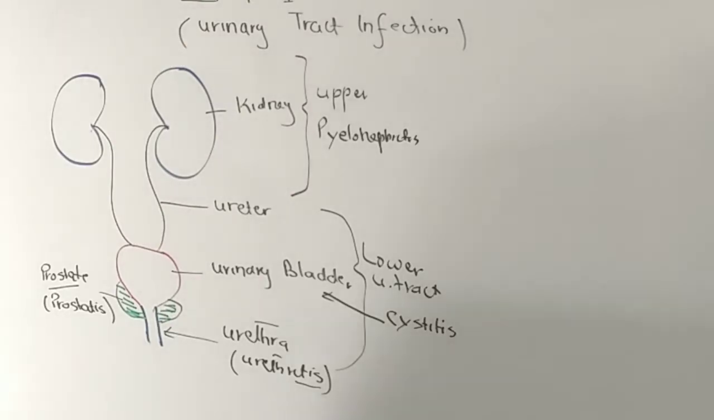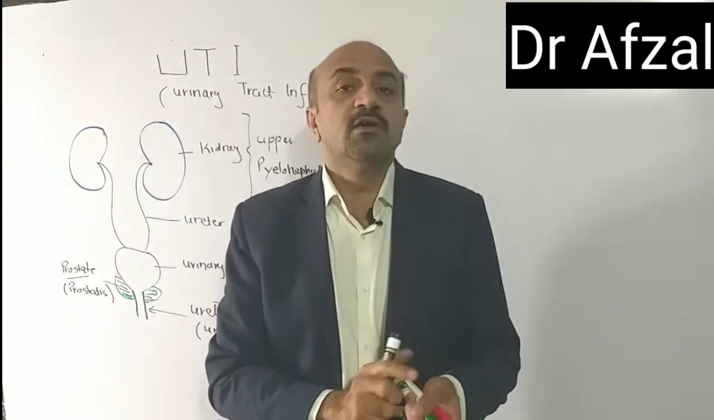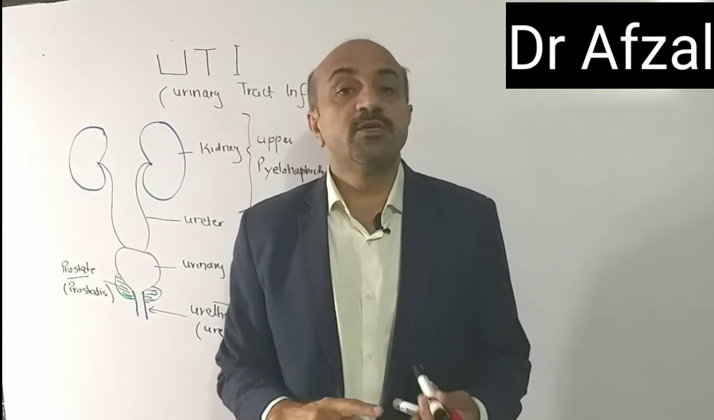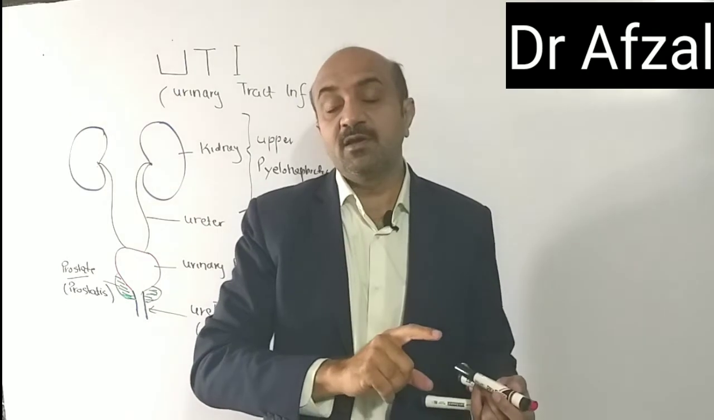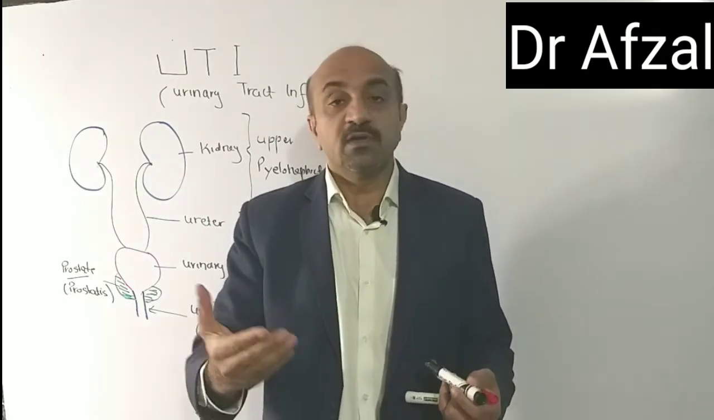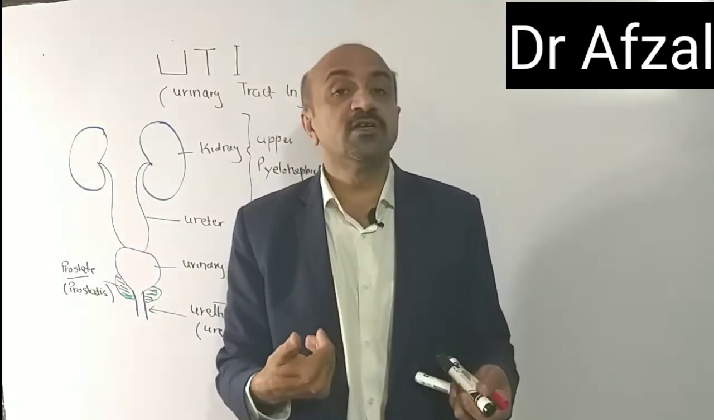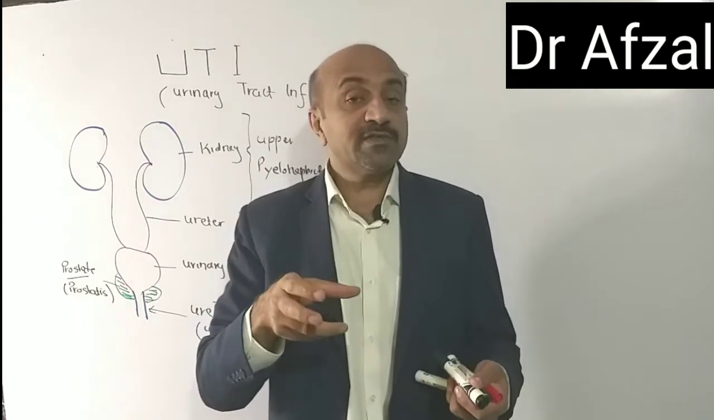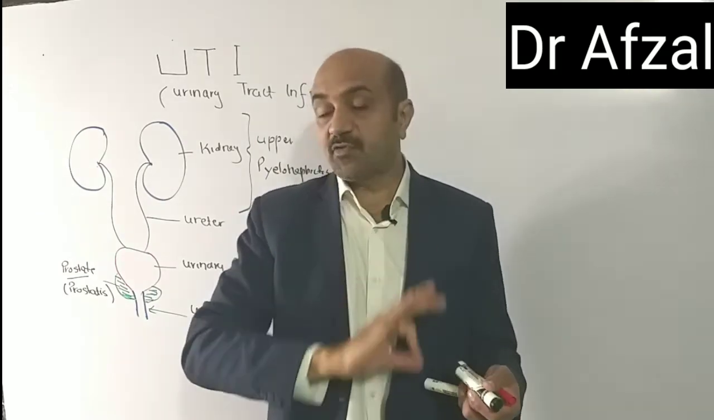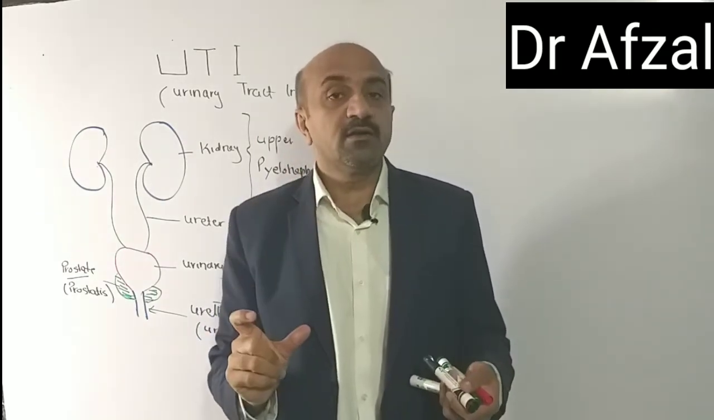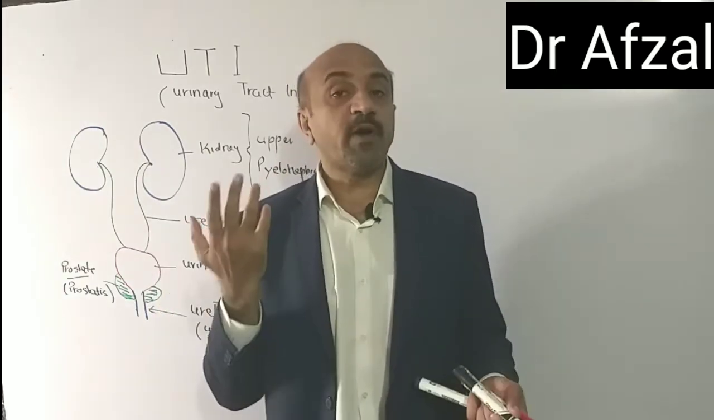Up till now we have seen that whenever there is infection of the urinary tract, it may involve the urethra, which we call urethritis. This is the lowest portion, which is short in female and long in male. There is another extra organ in the male, the prostate, which is located just underneath the urinary bladder, and if there is infection of the prostate, we call it prostatitis. If there is infection of the urinary bladder, we call it cystitis. And when the infection involves the kidney, we call it pyelonephritis.